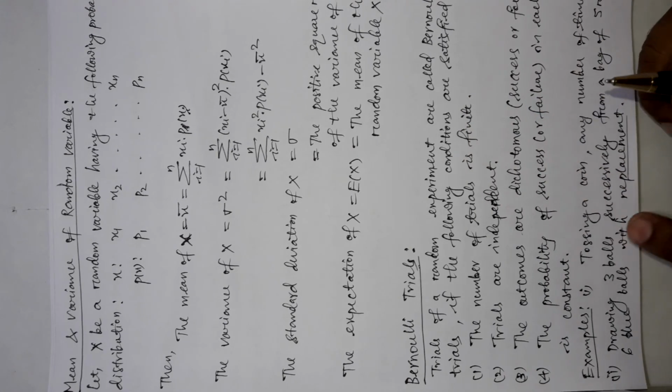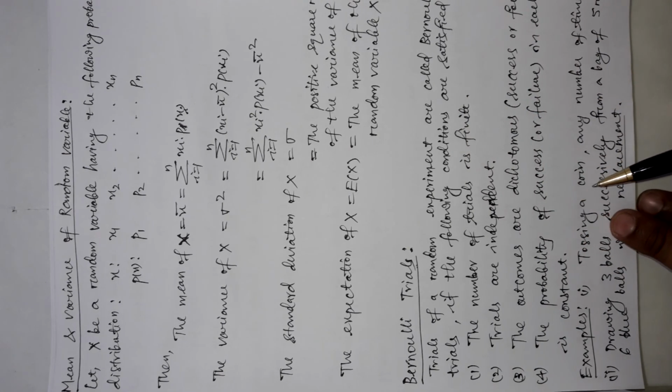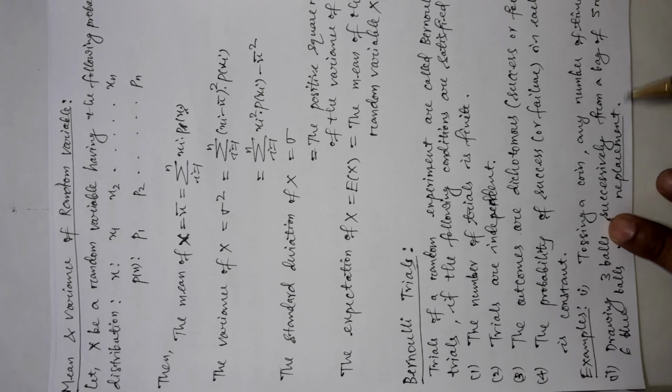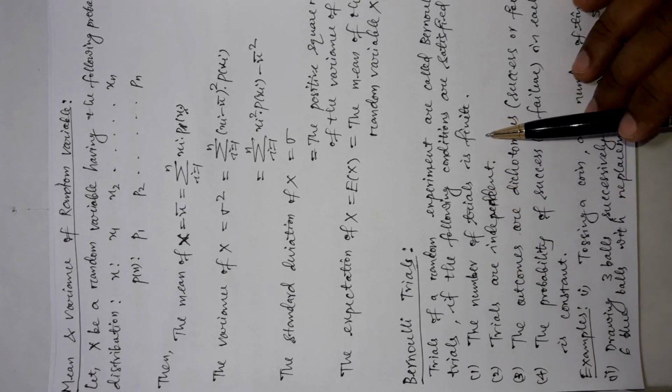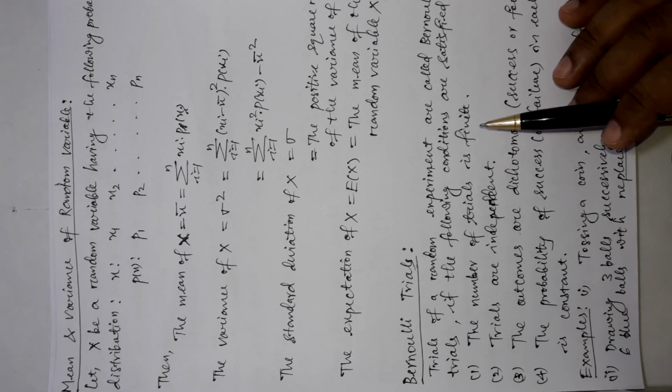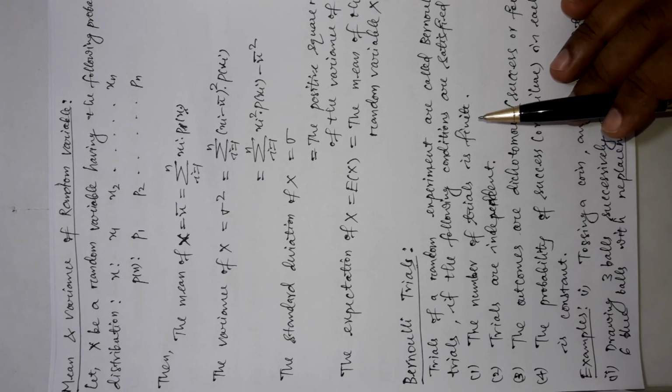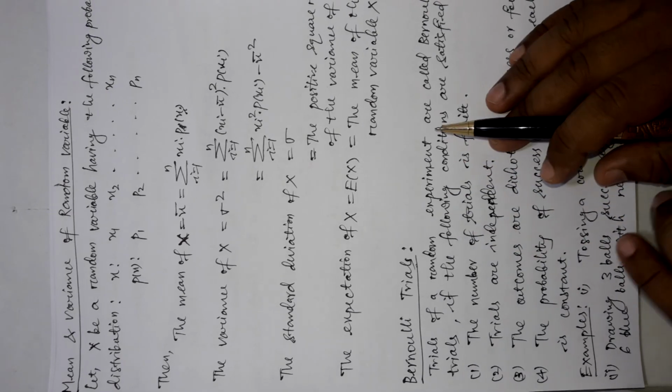Now one question may come to your mind: with tossing a coin any number of times, how is the number of trials finite here? We can toss the coin any number of times. Yes, we can toss the coin any number of times, but we can also stop ourselves at any number of times. Okay, it is not that it is automatically being tossed. We can stop it in a finite number of times as we want.